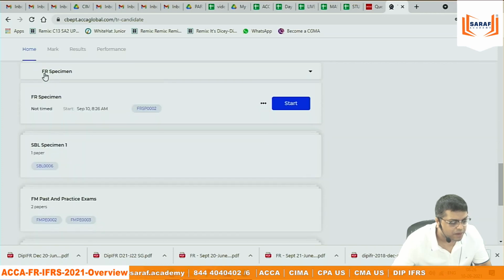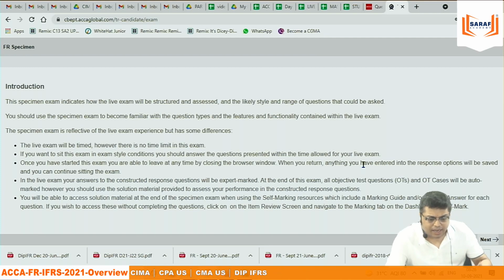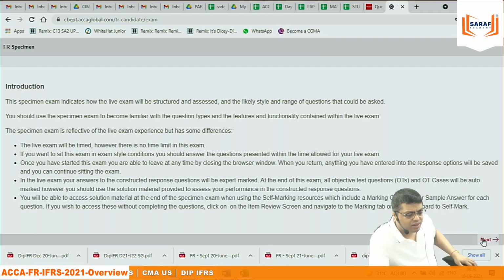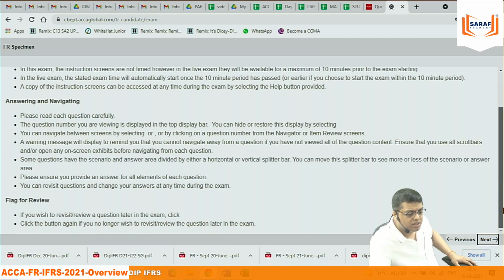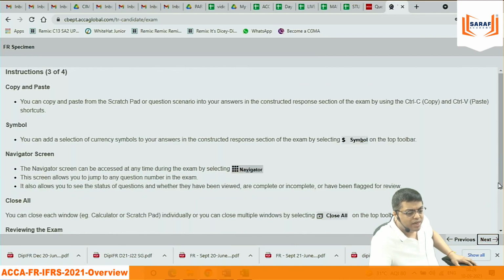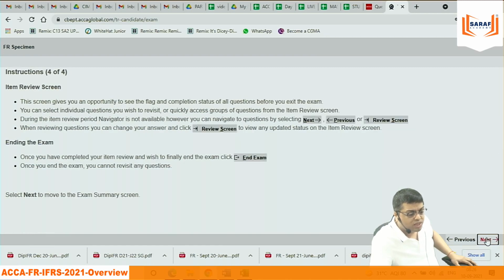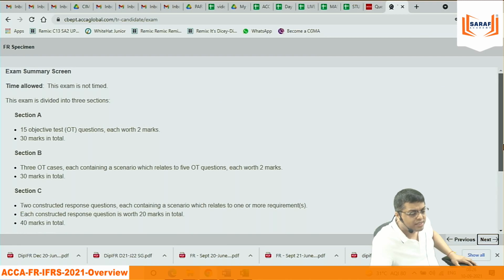FR specimen paper. Start. I am solving on the Institute C website. Again the same instruction which was there for IFRS students. Same instructions. Everything written same. But the students should be reading this at least 1 or 2 times so that they know what they can do, what they cannot do during the exam hall.